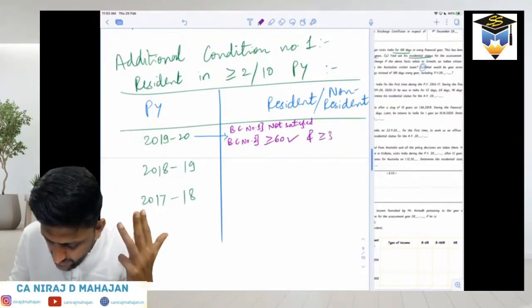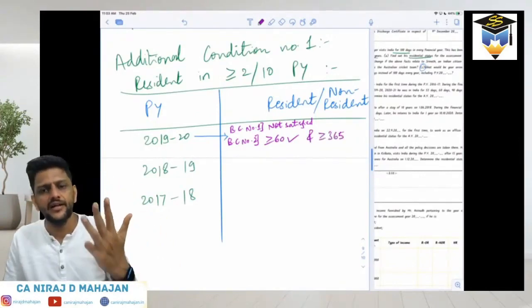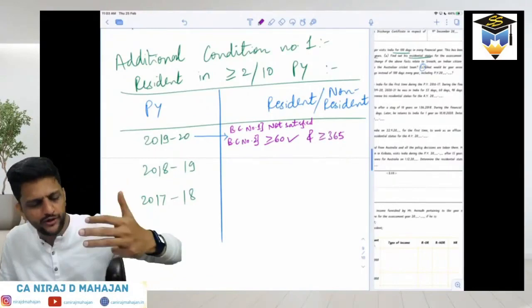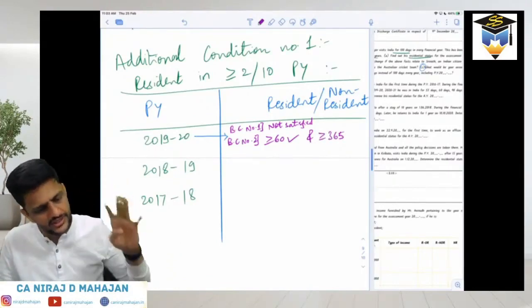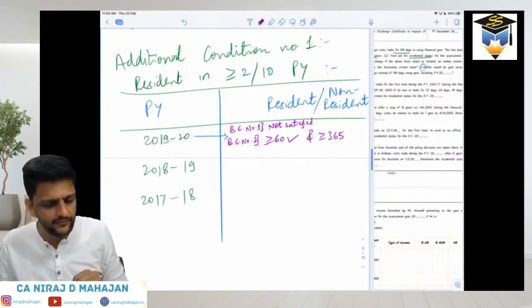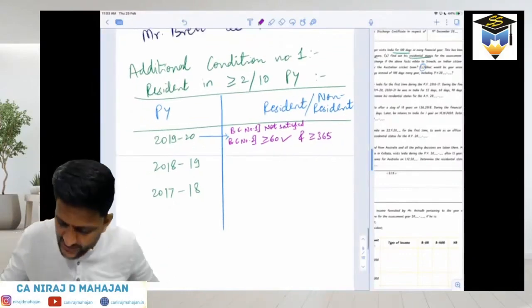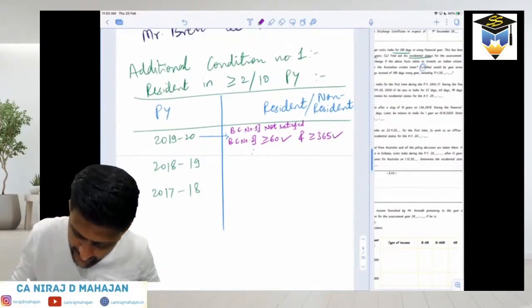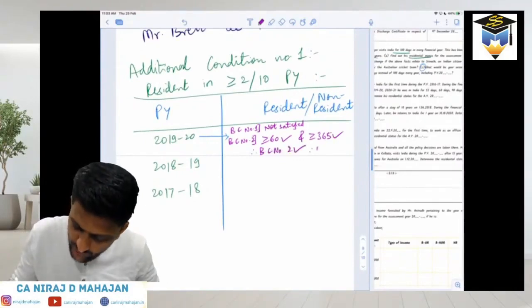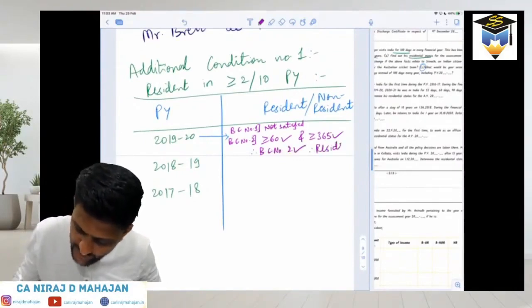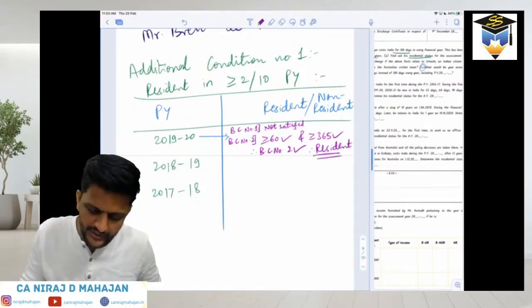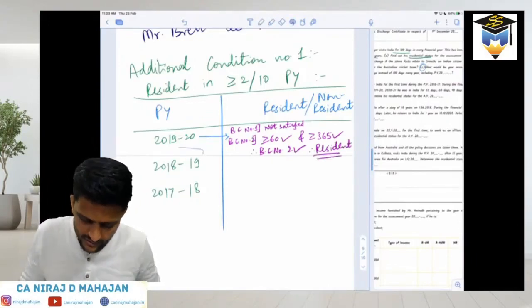Yes. In the earlier 4 years he was there for a total of 400 days, which is more than 365 days, so this is satisfied. Therefore basic condition number 2 is satisfied, and he becomes resident for 1920. Understood?